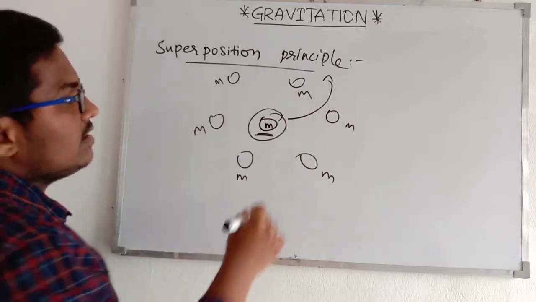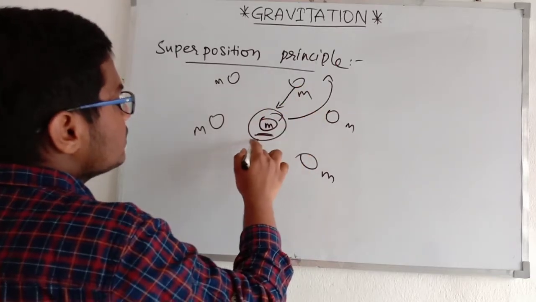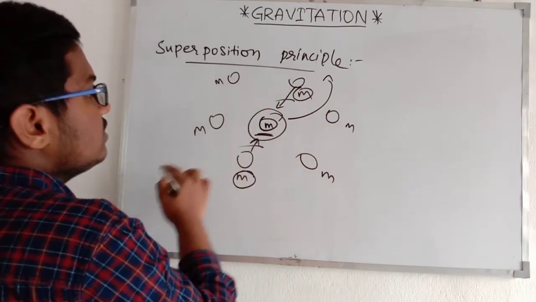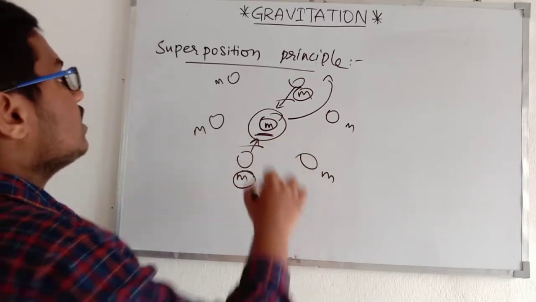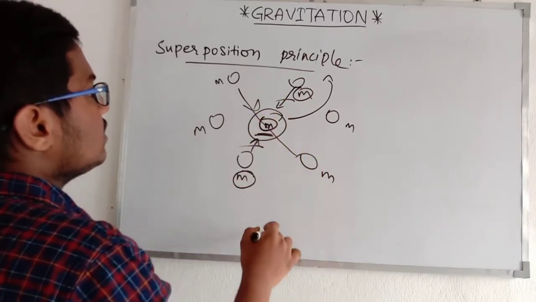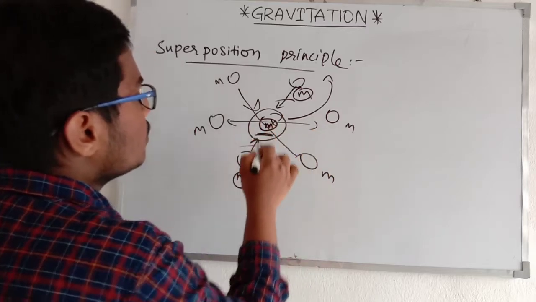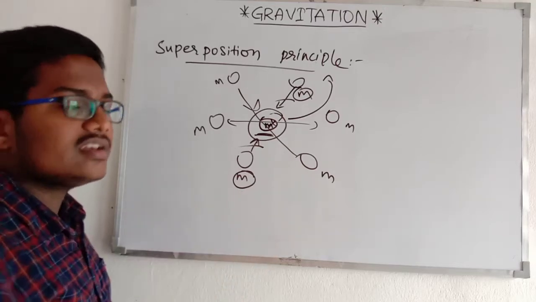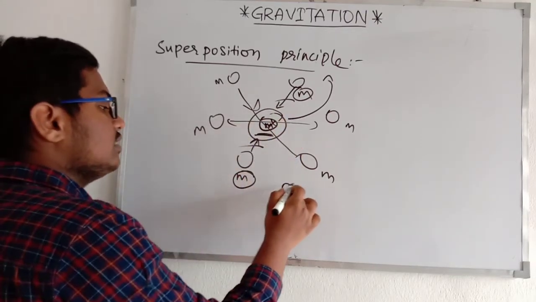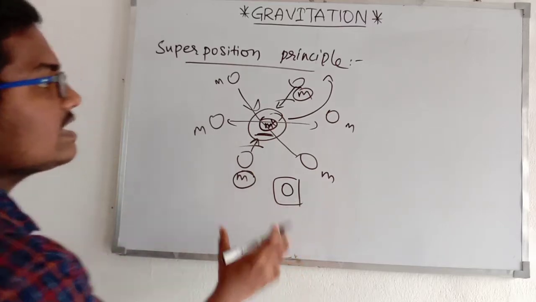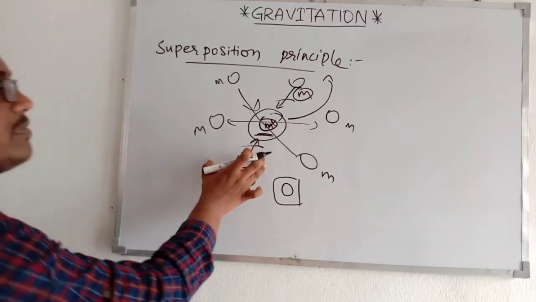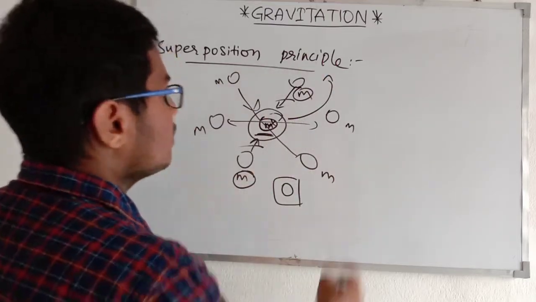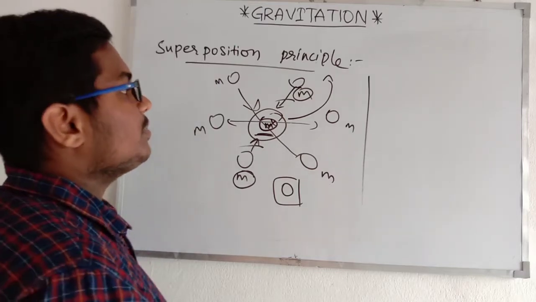When we think practically, the force exerted by this mass is equal and opposite to this mass because the masses are equal. So these are cancelled out, and these two are also cancelled out, and these two will also be cancelled out, right? So the net force on this mass in this particular situation is 0. This is one example, and remember, these types of questions are going to come in the next lecture. That is the most important lecture when compared to this lecture.